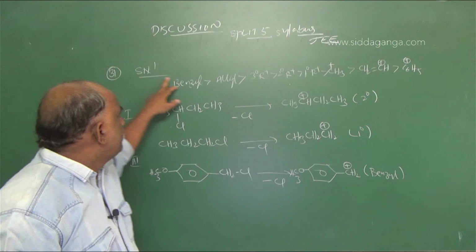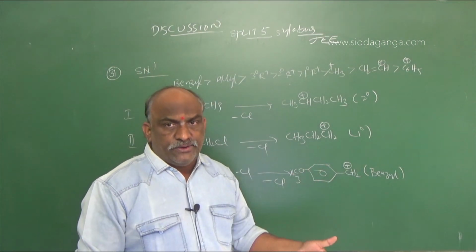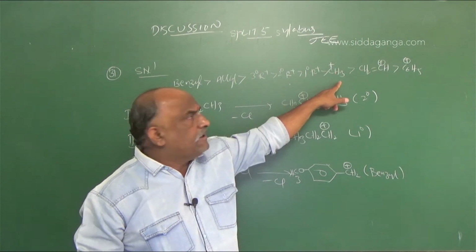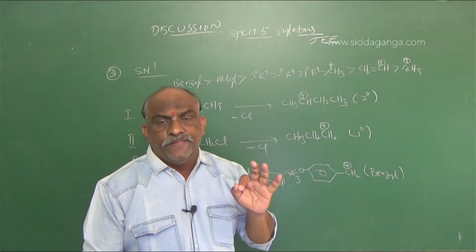This is favored in which type of reactions? SN1 reactions. The reverse order is favored in SN2 reactions. For SN2 reactions we should go with methyl, which is greater than primary, secondary, tertiary. That is possible for SN2 reactions.